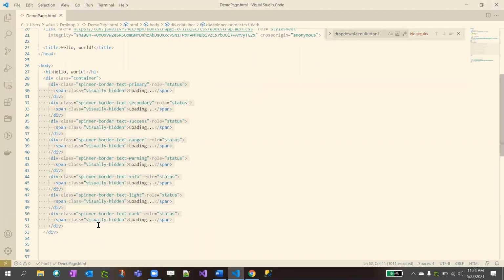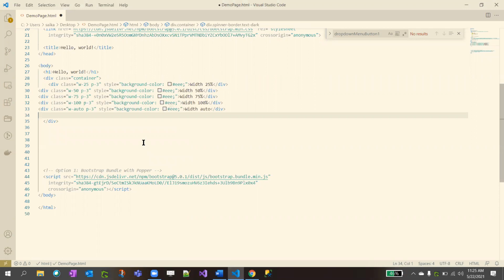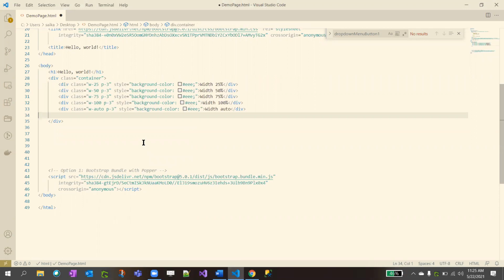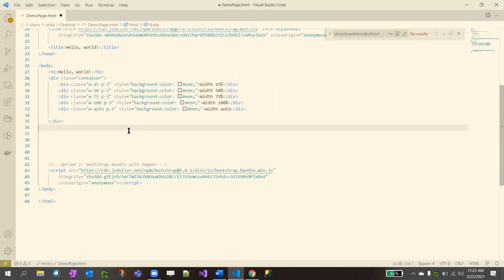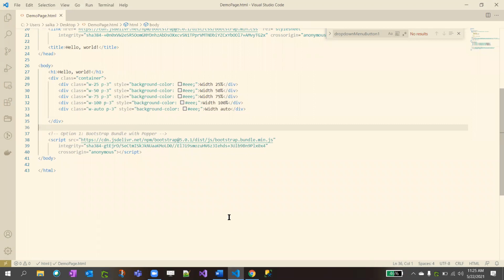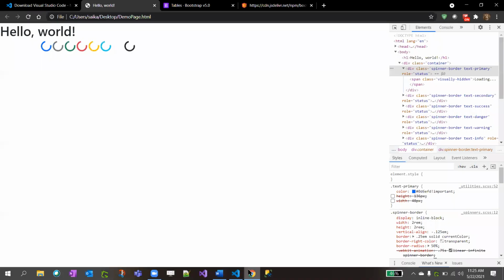So inside the container, I'm pasting it. And to format it, as I said, Shift Alt F, which will format, right? So here I have specified W-25, which means width 25%. W-50 means 50%. W-75 means 75%. W-100 means 100%. Auto means automatically it will take whatever size is available.